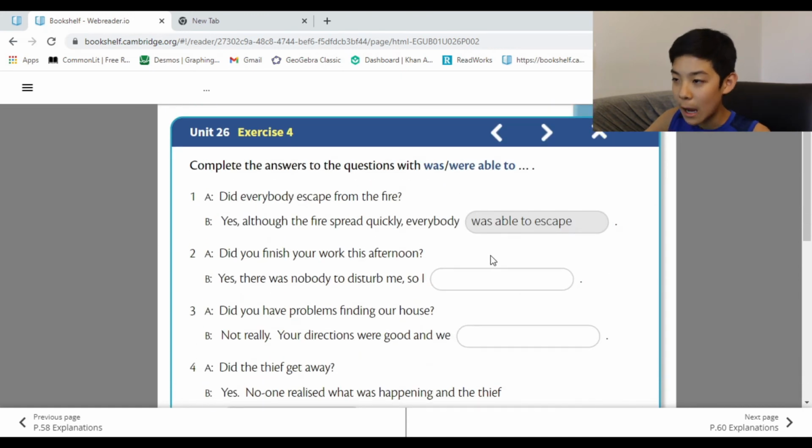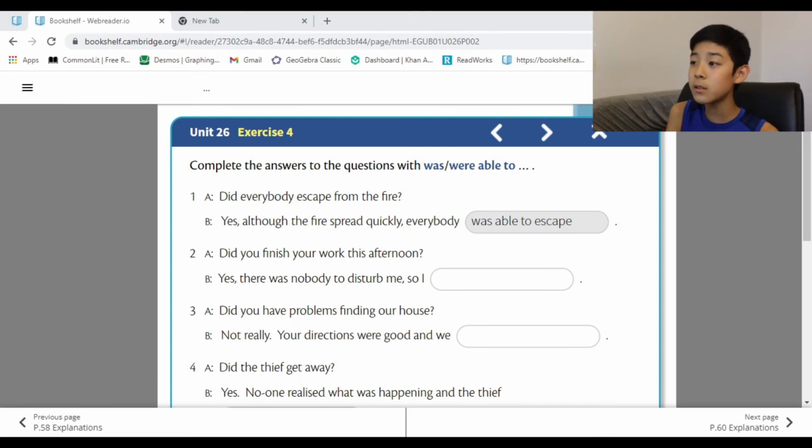Here we go. Complete the answers to the questions with was/were able to. Number 1, A. Did everybody escape from the fire? Yes, although this fire spread quickly, everybody was able to escape. Okay, pretty cool. So we have to use was or were able to.